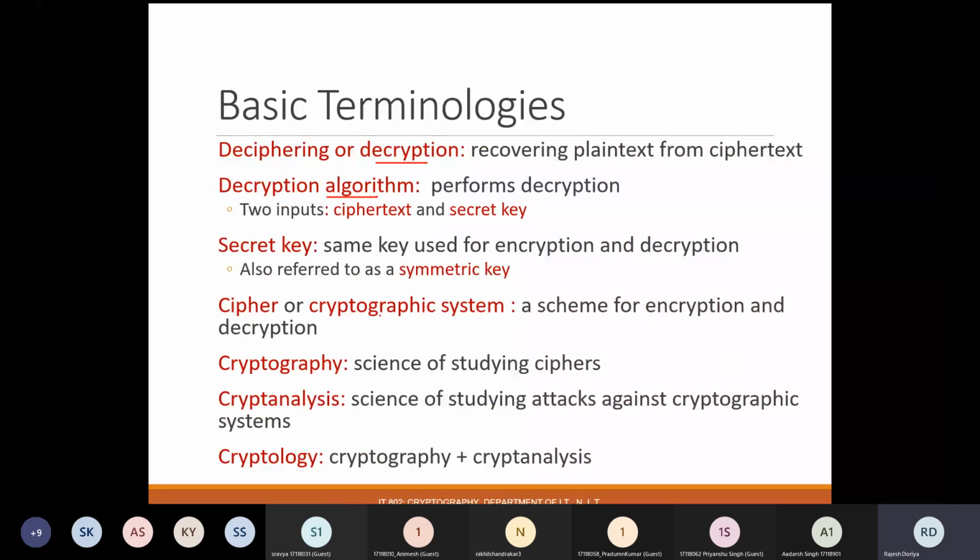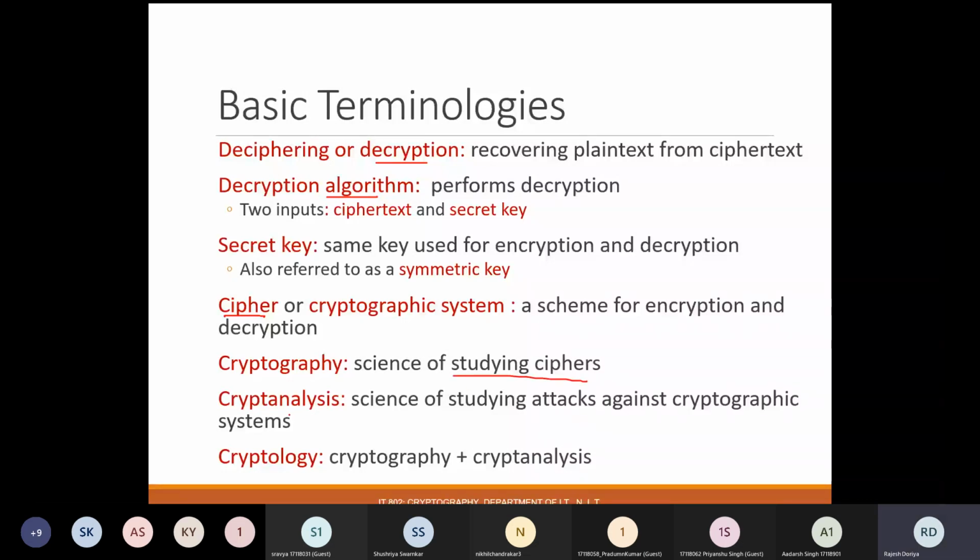Let us move further. There's one more thing called a cipher, which will be very often used in this subject. So cipher or cryptographic system. If you combine both the scheme of encryption and decryption, then collectively they will be called a cipher or a cryptographic system. So the overall system which includes the scheme of encryption and decryption is termed a cipher. And cryptography is nothing but the science of studying ciphers.